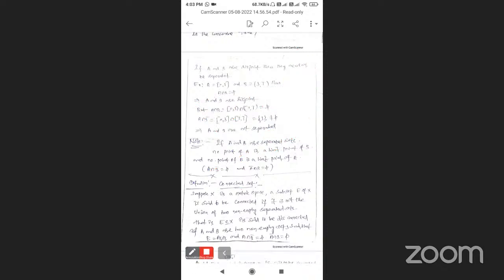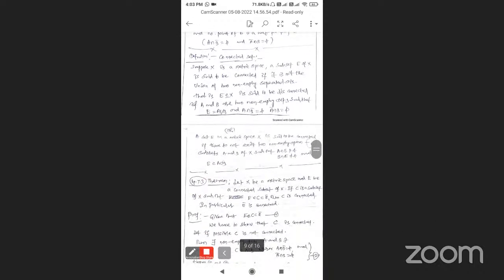Next, we learn the definition of a connected set, which is important.